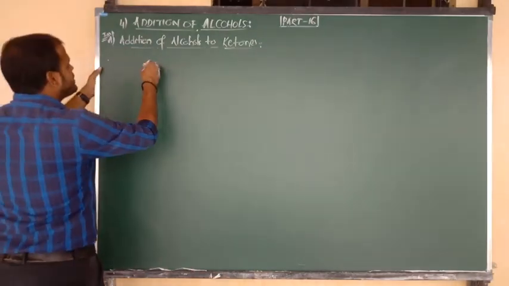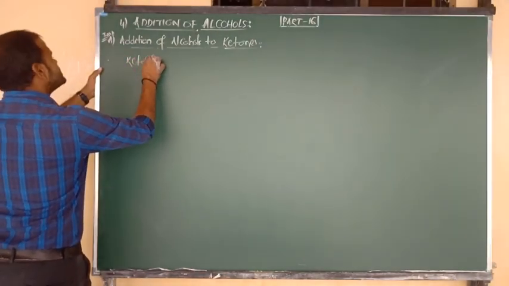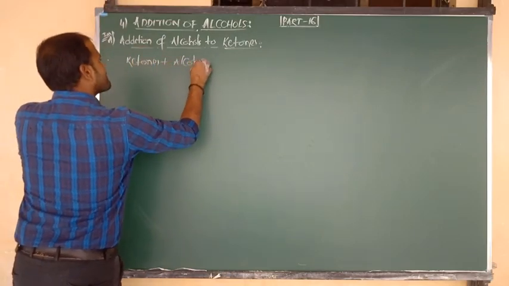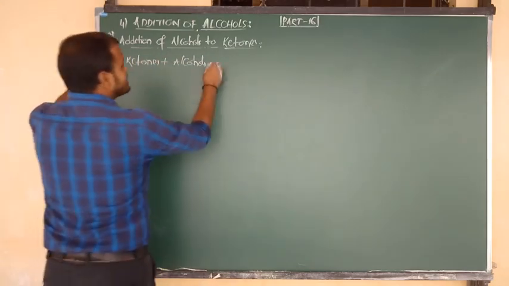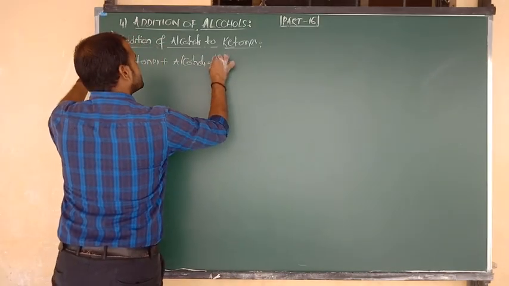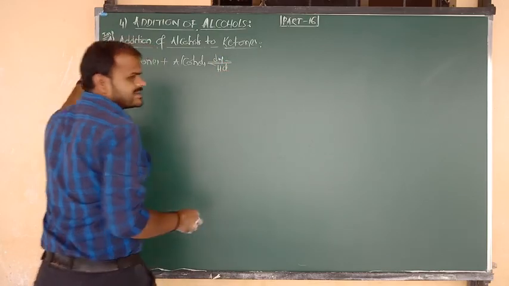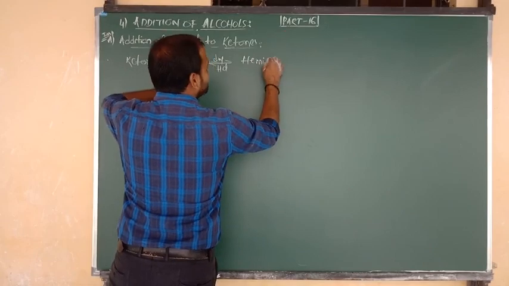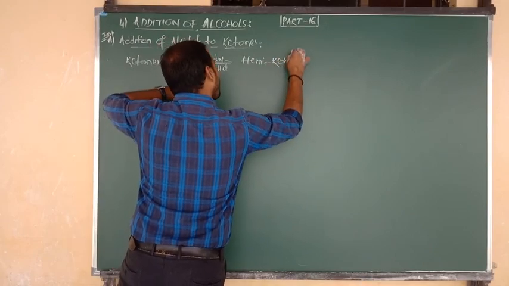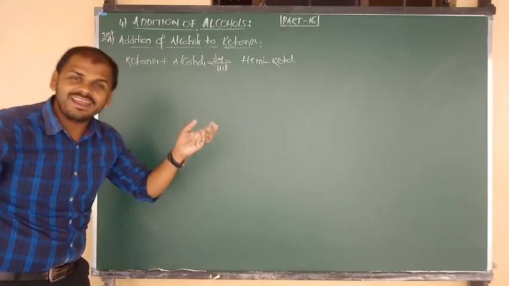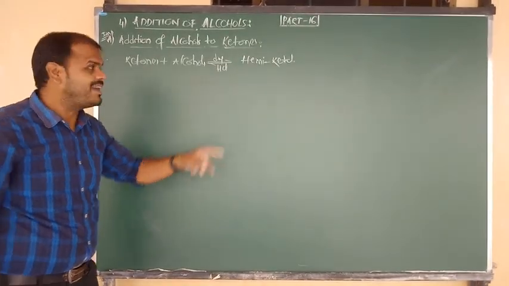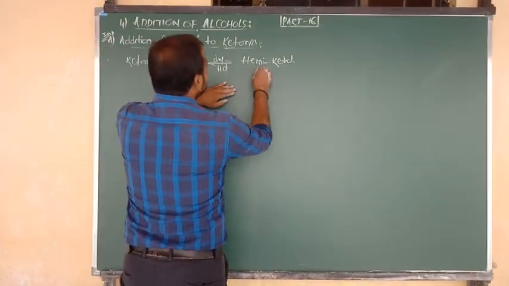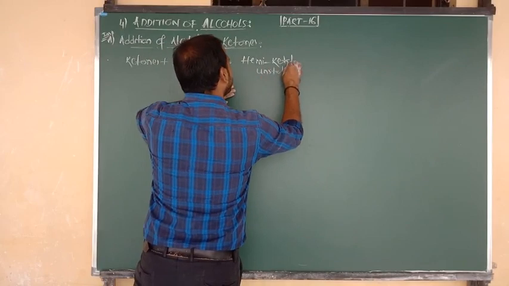Once again I am going to give the statement. Ketones on addition with alcohols, again with the same catalyst, in the presence of dry HCl gas, form an unstable intermediate, but the name is a little bit changed. This is called hemiketal. Hemiacetal comes from aldehyde, and hemiketal comes from ketone. That is the definition. And hemiketals are again unstable tetrahedral compounds.